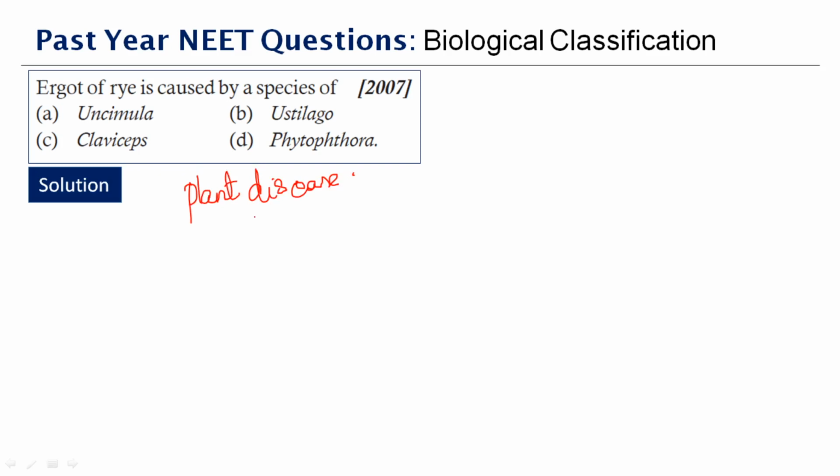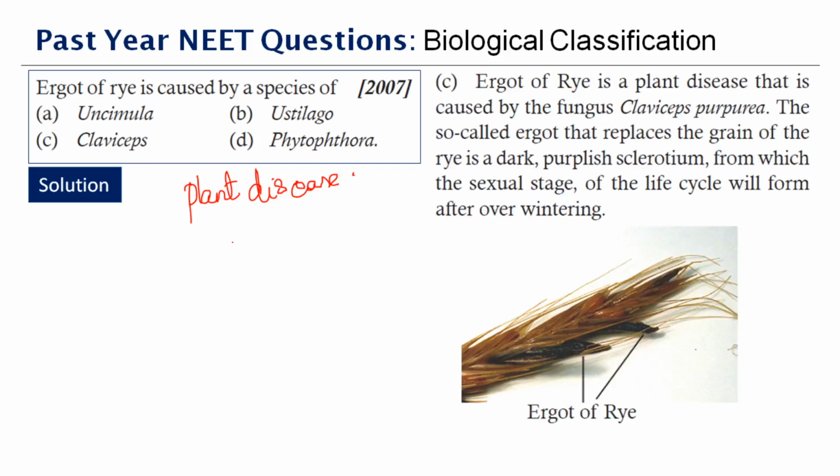that is caused by the fungus. Okay, it is called Claviceps or Claviceps purpurea. They are so called because they replace the grain of the rye with a dark purplish structure, from which the sexual stage of the life cycle will form after overwintering. Therefore, the correct answer to this question is Claviceps. Option C is the answer.